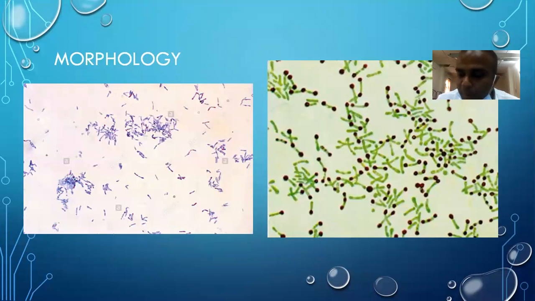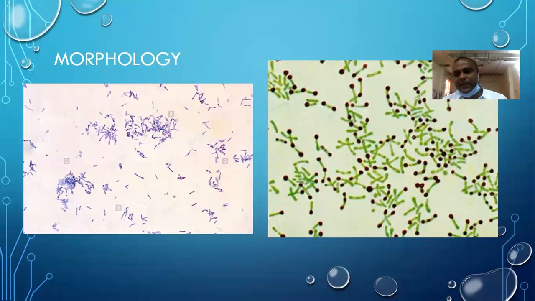So coming to the morphology. The term Corynebacterium diphtheriae is derived from Greek. Koryne means club-shaped. You can see the organism here, the greenish one, which is a club-shaped organism. So that's why it is called Koryne; in Greek, it means club.